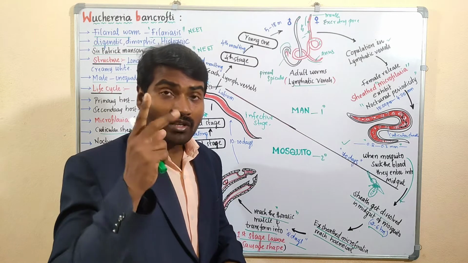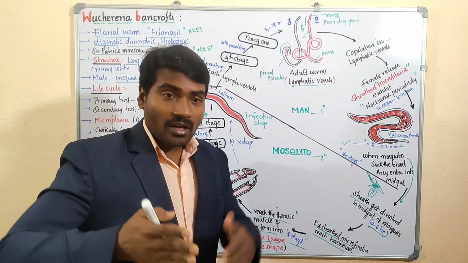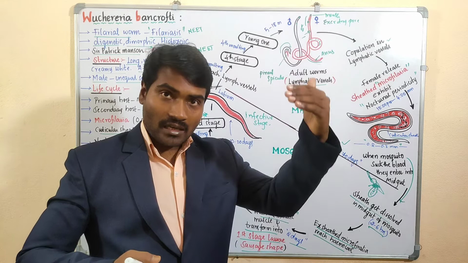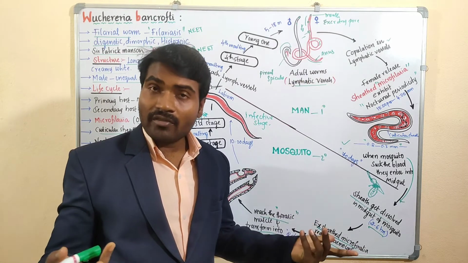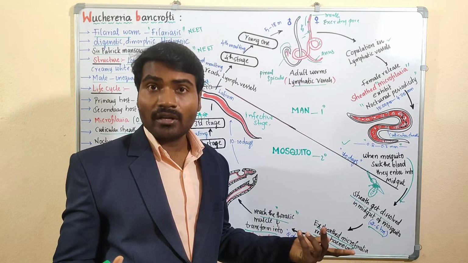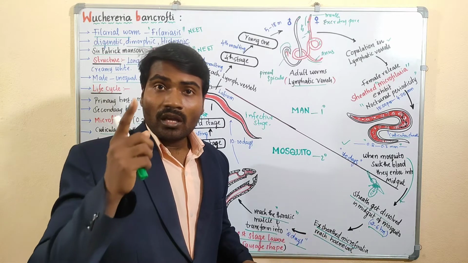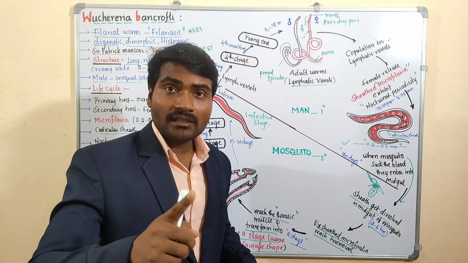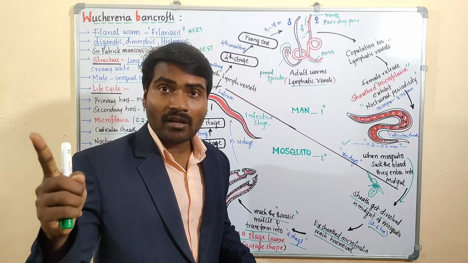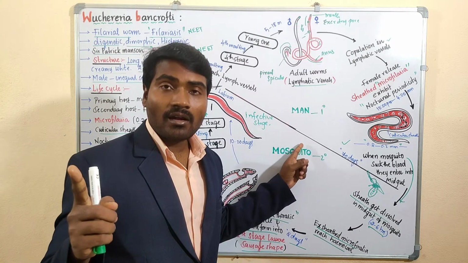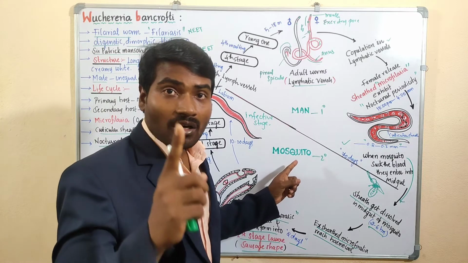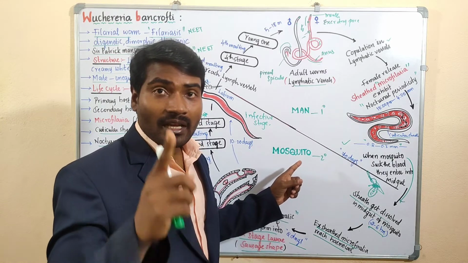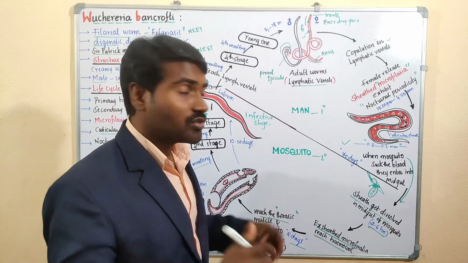The point is, remember which infective stage, because the parasite and their larvae names will be given in the form of match the following. So, in case of Plasmodium, sporozoite. In case of Ascaris, the second stage rhabditiform larva. In case of Wuchereria or filariasis, what? The third stage microfilarial larva is the infective stage.